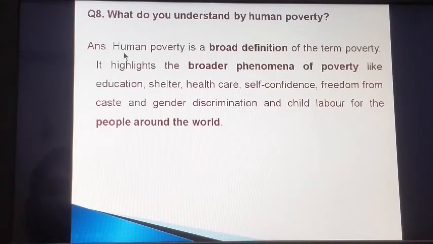So the answer is, human poverty is a broad definition of the term poverty. It highlights the broader phenomena of poverty like education, shelter, healthcare, self-confidence, freedom from caste and gender discrimination, and child labor for people around the world. So this is the answer to question number 8.